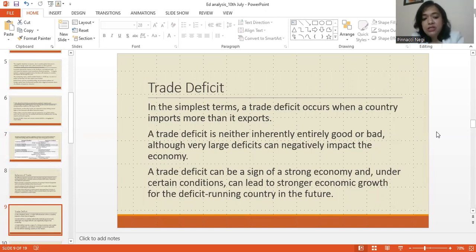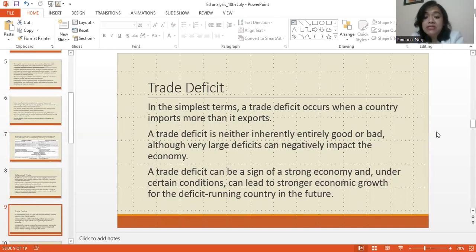Now, the question arises, students, is trade deficit good or bad? Right? So the answer to this is that a trade deficit is neither inherently good, right, nor inherently bad. Although very large deficits can negatively impact the economy. So even though very large trade deficits have some serious negative consequences for any economy, it cannot be said that trade deficit is always bad, students.